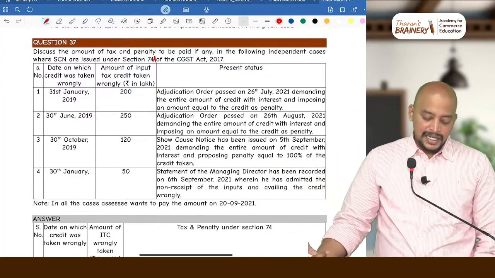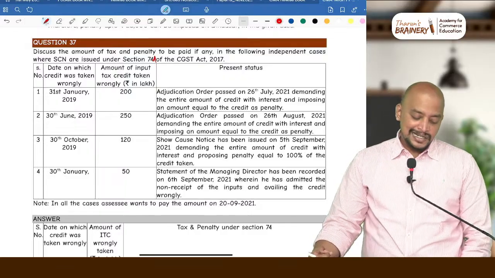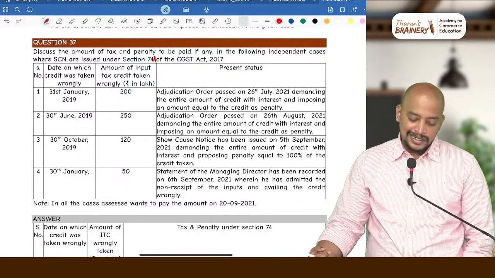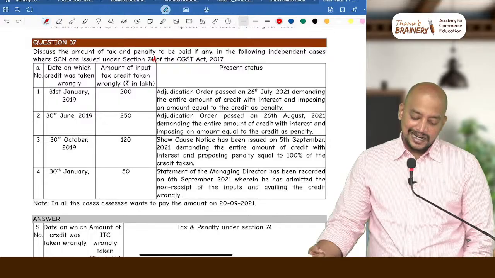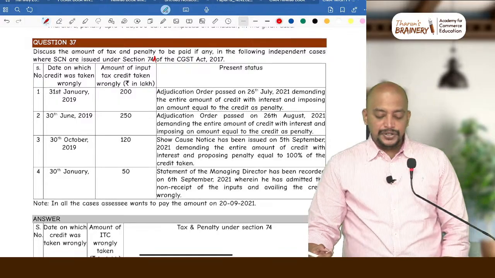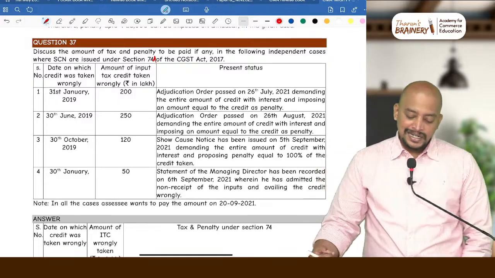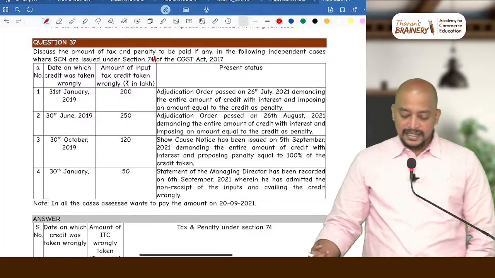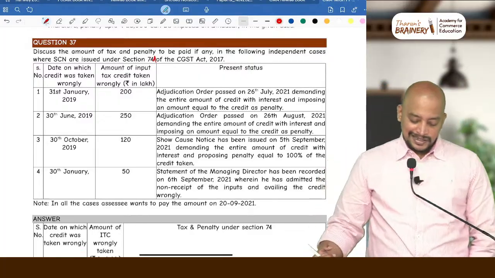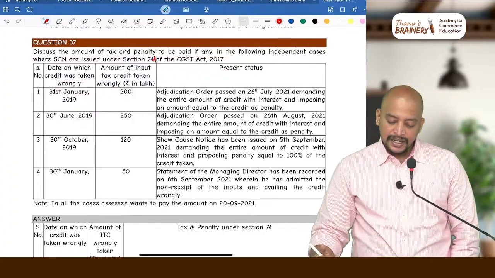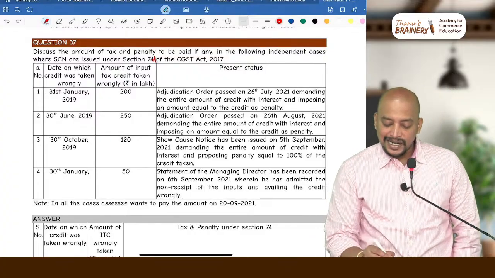Date on which credit was wrongly availed is 31st January 2019. Amount of input tax credit taken wrongly 200. Adjudication order passed on 26th July demanding the entire amount of credit with interest and imposing an amount equal to credit as penalty.